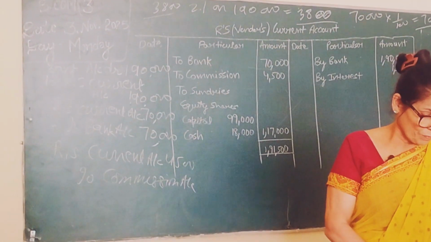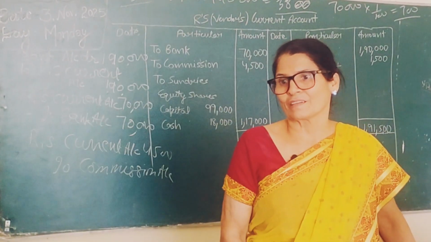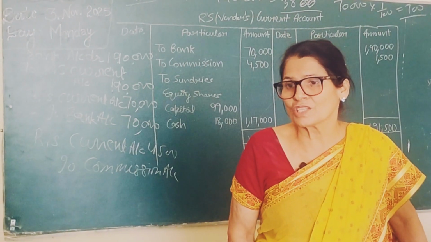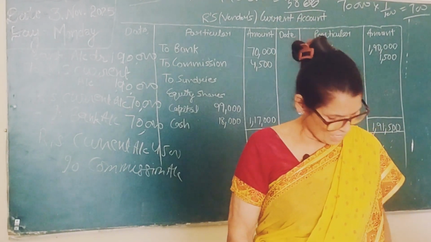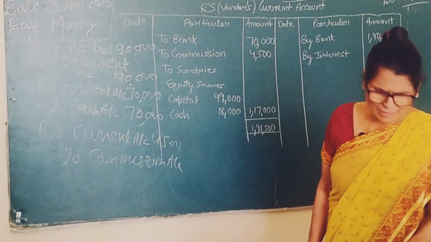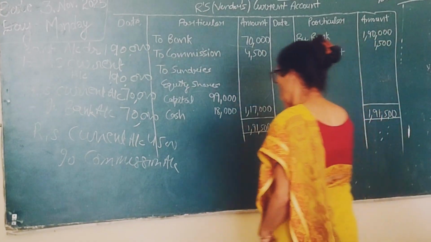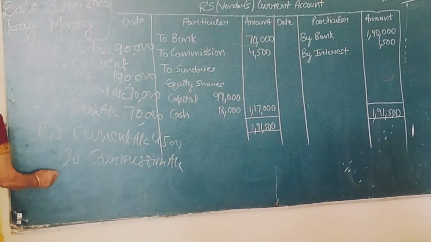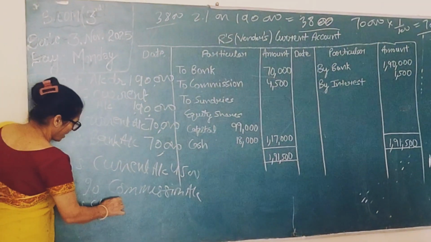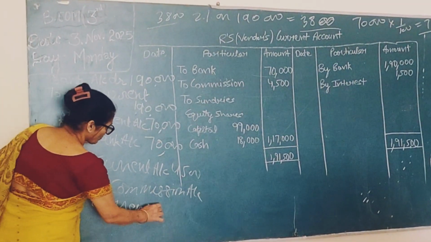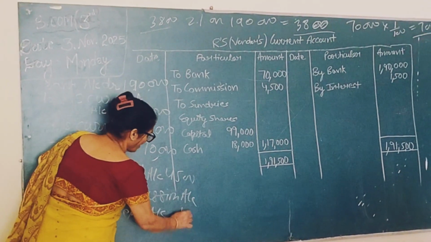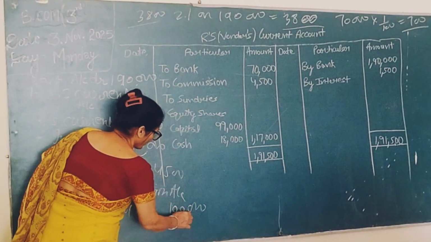Why? Because see, 99,000, 1 lakh was here, full amount. 1 lakh minus 99,000, how much is the discount? 1,000 is the discount. Am I right or not? Yes. Now you can do the entry without opening that because I have already explained. Now see, what should be the journal entry? Just see, ask current account, because he has promised to give how much? He has promised to give 1 lakh, I think, right? 1 lakh he has given.